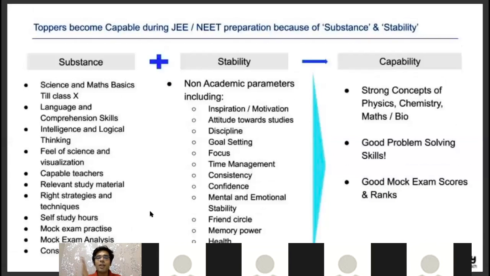So a lot of students who complete class 11 tell me, Sir, I'm not able to remember the concepts which I studied at the beginning of 11th, the first 2-3 months: kinematics, work power energy, friction, and Newton's laws. I'm not able to solve enough questions. Even my performance in mock exams is not up to my satisfaction. So when they say this to me, I ask them, if you're forgetting concepts in 3 months, 6 months, 9 months, how will you remember them for 2 years?